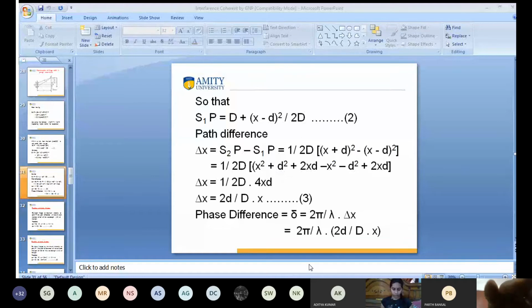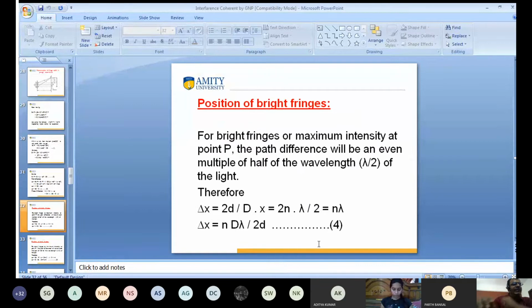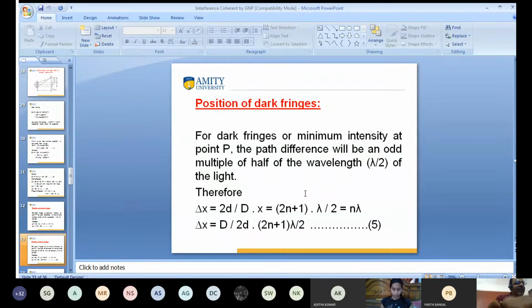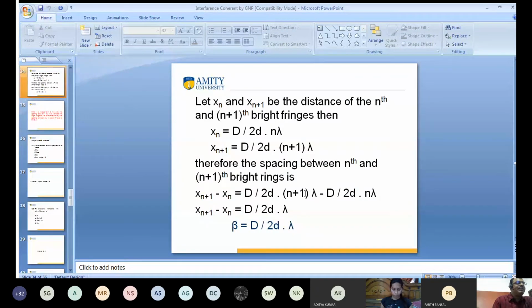This is the phase difference. So again we calculate the position of bright fringes and position of dark fringes, and we get this. What is this? Beta is equal to capital D by 2d into lambda. This is the fringe width. You know this one. Otherwise, I will derive it. Okay? Tell me what's the problem. Hello.